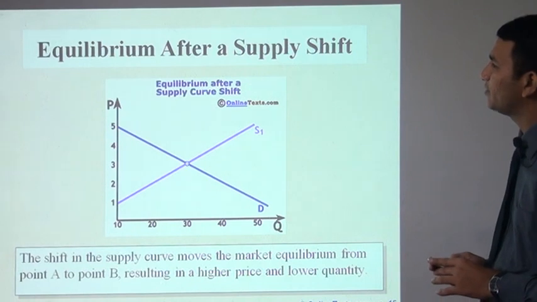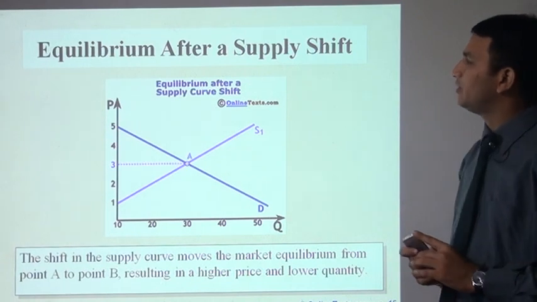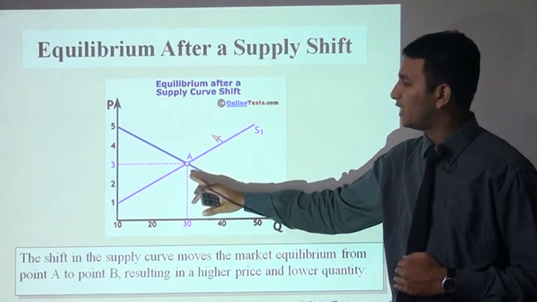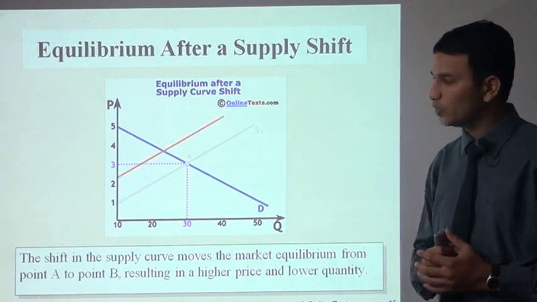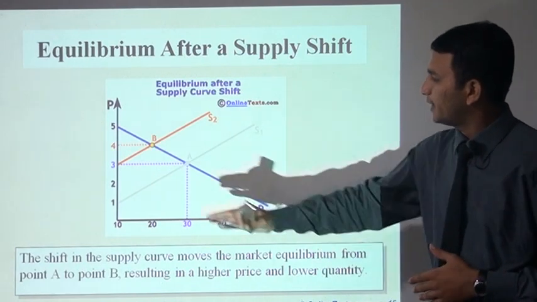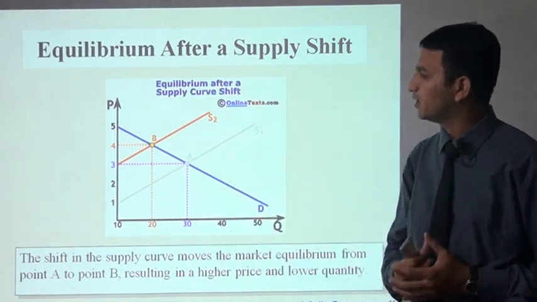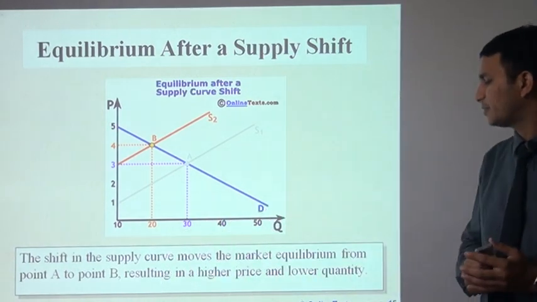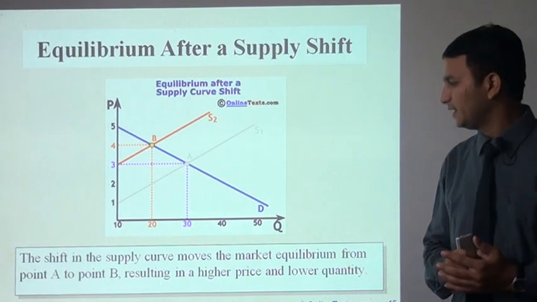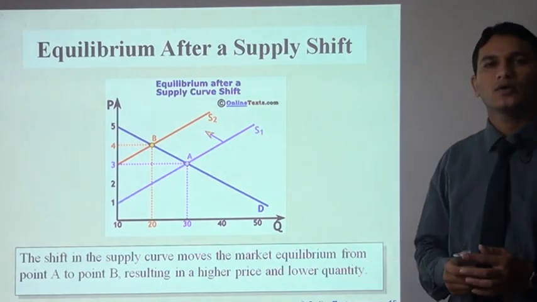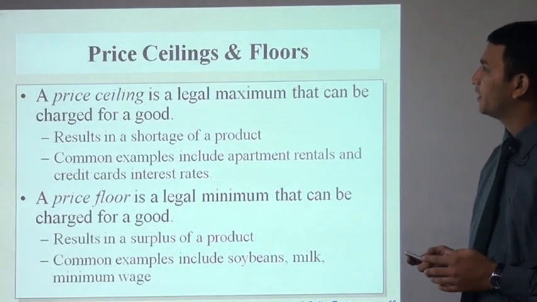Now this is the equilibrium after the supply shift. Earlier it was 3 for 30, now it is getting lower, meaning at ₹4 the quantity will be 20. The shift in the supply curve moves the market equilibrium from point A to B, settling at a higher price and lower quantity, as we discussed.